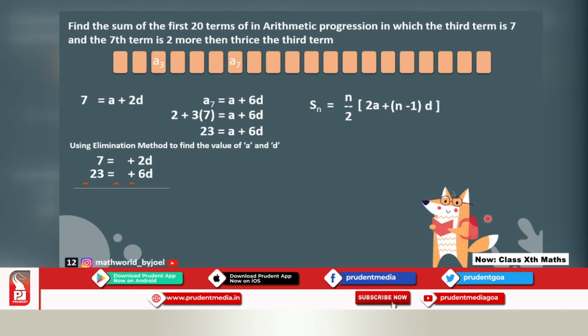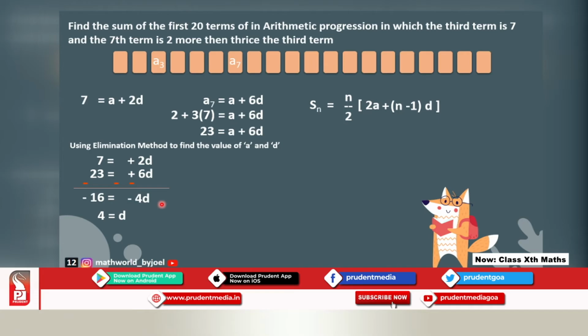So, 7 minus 23 will give me negative 16, okay, sign of the greater number, and plus 2 minus 6D will give me negative 4D. So, minus and minus will get cancelled. So, I will get 16 is equal to 4D. So, this 4 which is on the other side, which is multiplied, throw it on the other side, that is on the left hand side, and divide it. So, after dividing, 4 times is 16. So, you get 4 is equal to D.